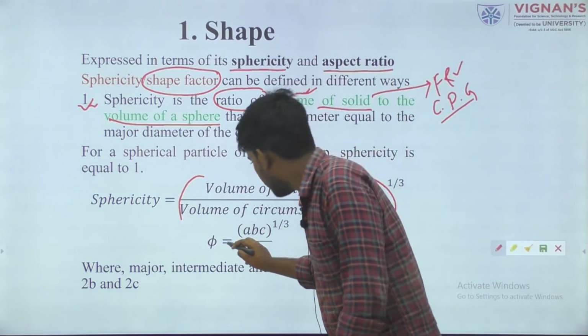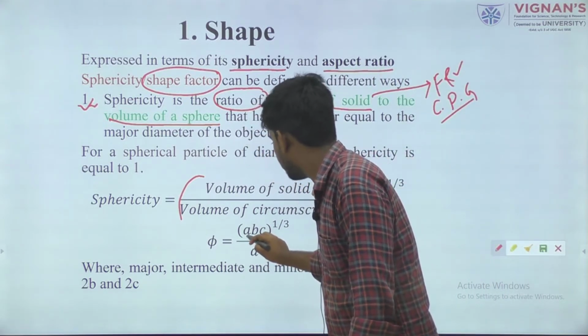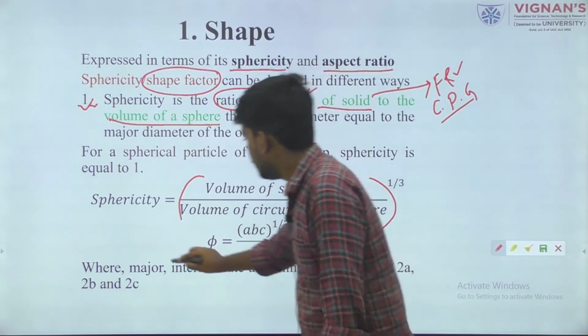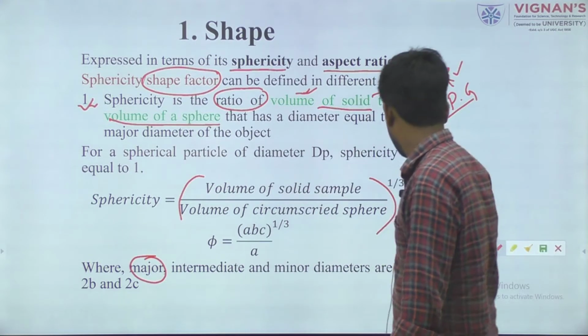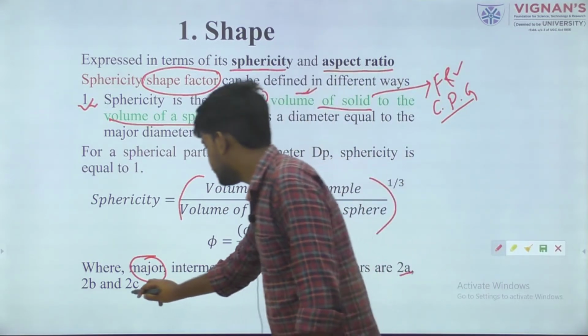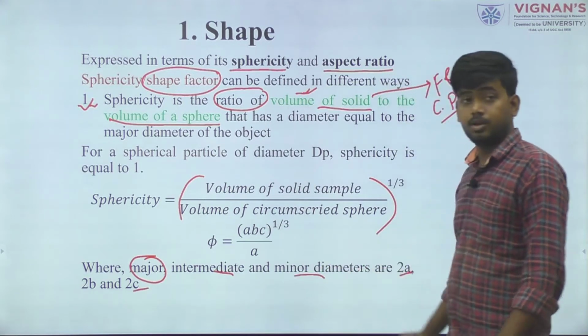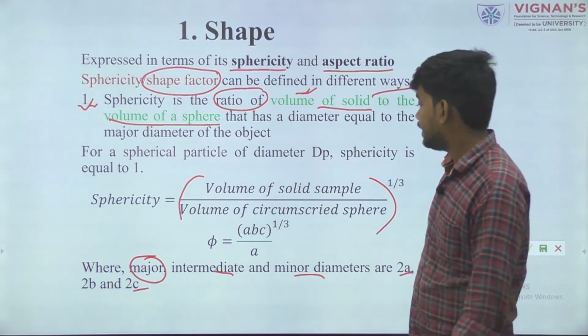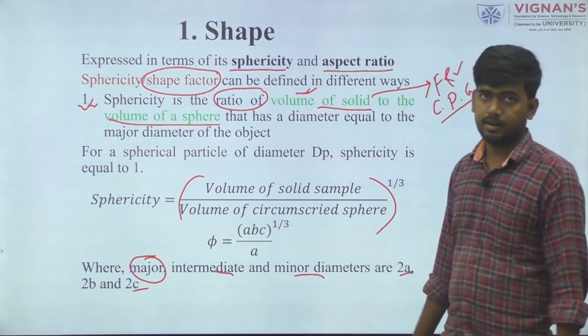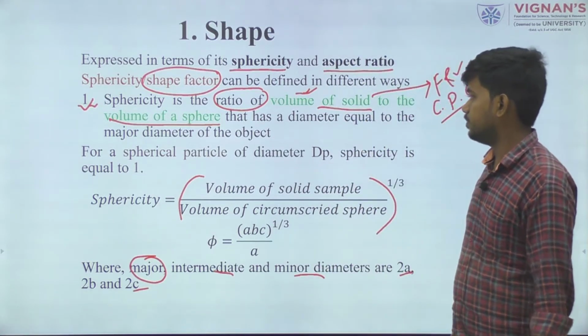In short form, mathematically we can express it as (ABC)^(1/3) by A, where A is the major diameter, B is the intermediate diameter, and C is the minor diameter, or sometimes called the thickness. Major, minor and intermediate diameter we already discussed in size parameter.